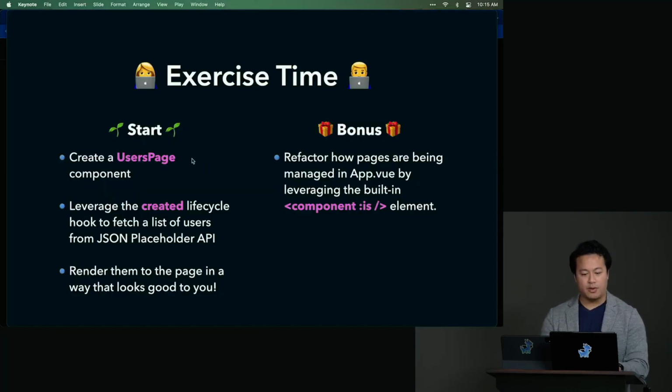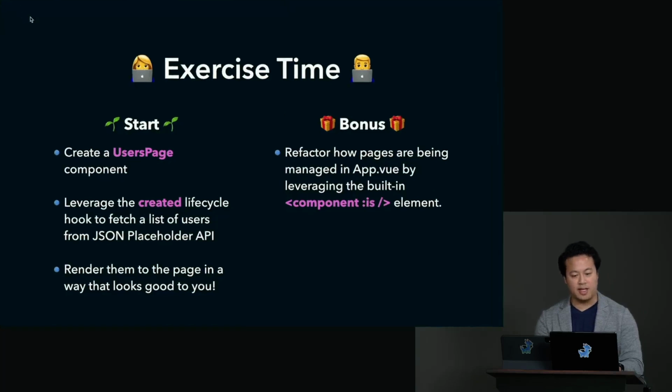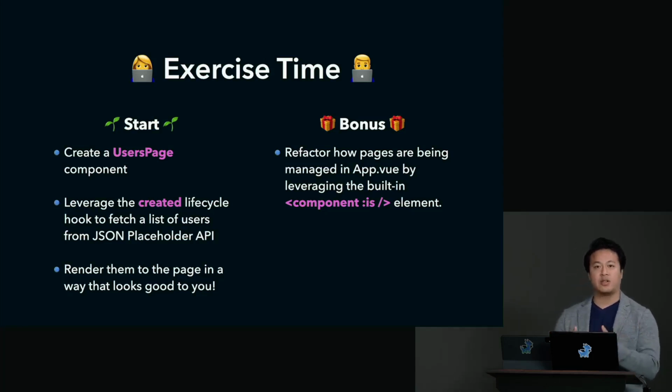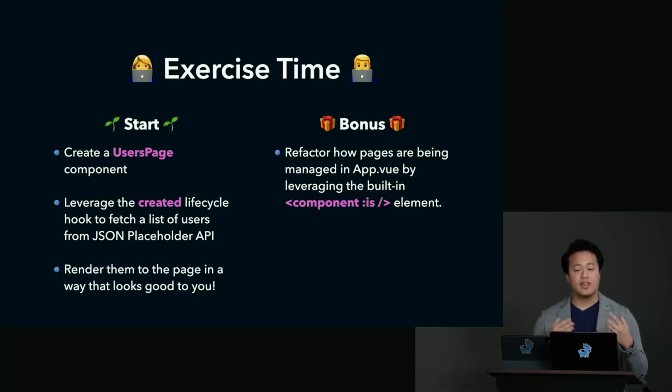And so for our exercise of the day, the idea here is that you're going to be using the Say Love You app. And this time, your product manager has come to you and says, we need a user page component, right? So go ahead and create that user page inside the component folder. And then inside of that component, use that created lifecycle to fetch all the users from that JSON Placeholder API using what we just showed you. And then go ahead and render that however you see fit.